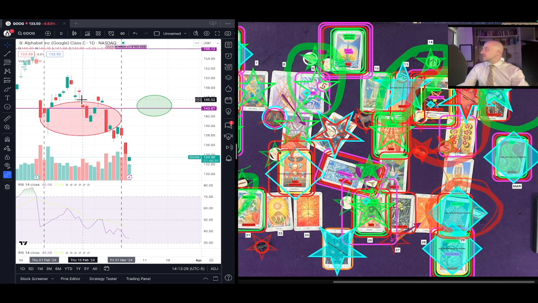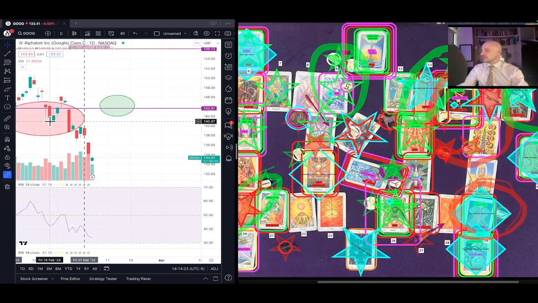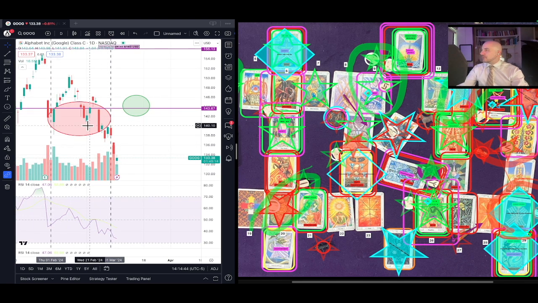And it also offered opportunity, this decline into the 15th, or even into the 16th, where we revisit a support level. That's where you would have opened up a little bit of a long position, which you would have closed on the 26th. Yeah, so this would have been solid. So on like the 15th, 16th, if you had opened up a long position in the midst of that decline, looks like you would have been able to close it on the 20th. Not quite. We had a lowest low thus far there actually on the 20th, and that ended up being right. But it looks like you would have closed a long position here on the 26th.